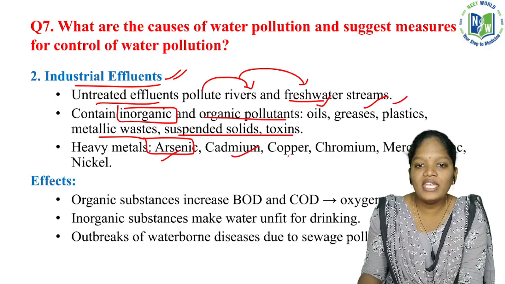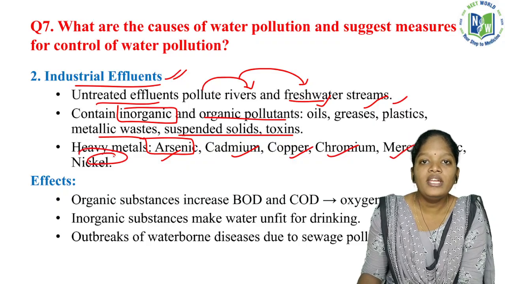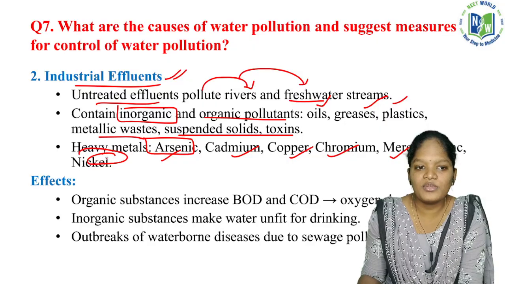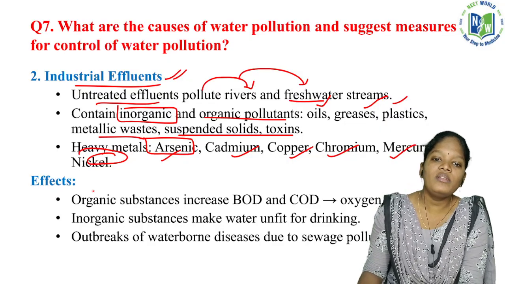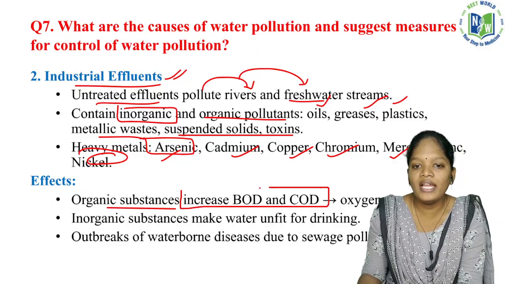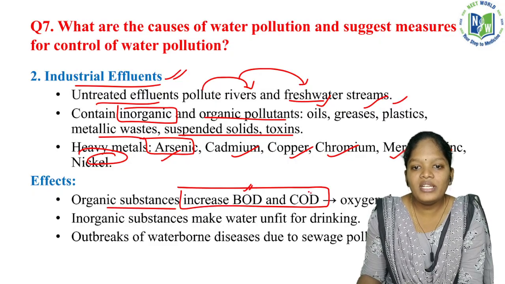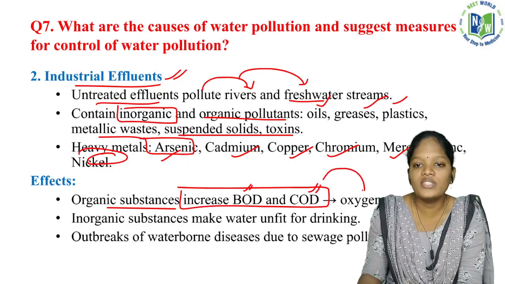So arsenic, cadmium, copper, chromium, mercury, zinc and nickel are considered heavy metals which are going to destroy major organisms in the water body. Okay, so what will be their effect? Increased substances cause an increase in BOD and COD. BOD means biological oxygen demand, COD means chemical oxygen demand. Both of these demands lead to oxygen depletion.